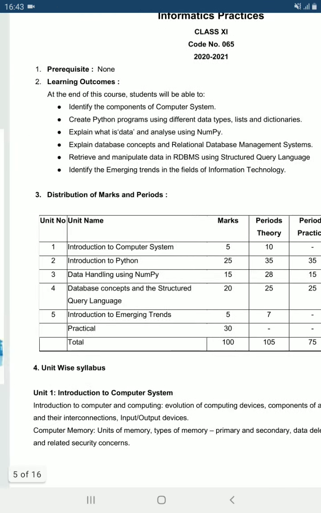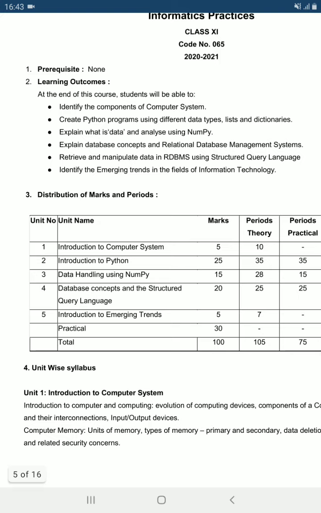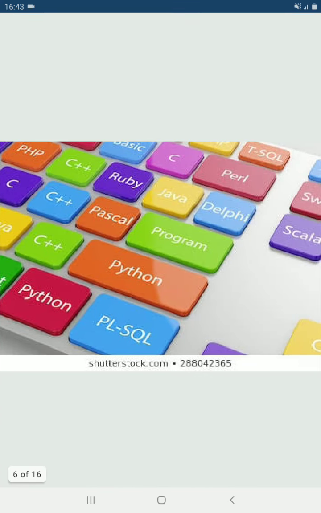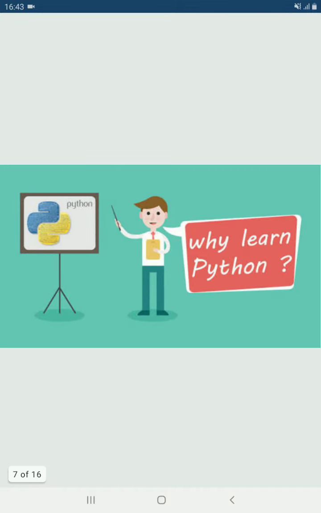The second unit is Introduction to Python language. We will learn 2 languages in this IP, Informatics Practices. One is Python and second is SQL, the Structured Query Language. Now next is the Python language. So why should we learn Python?